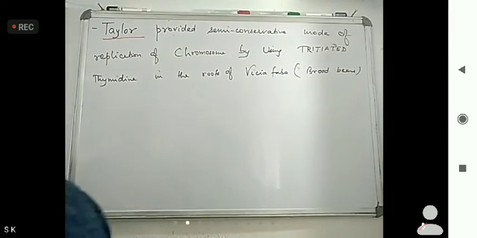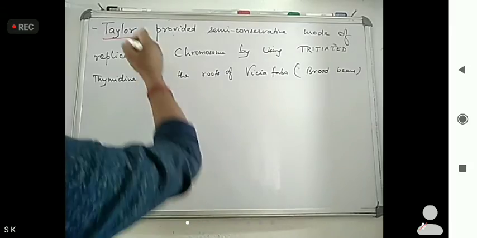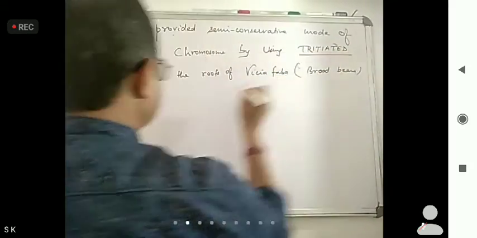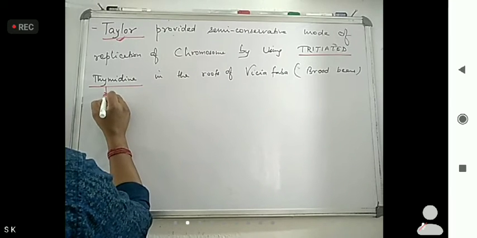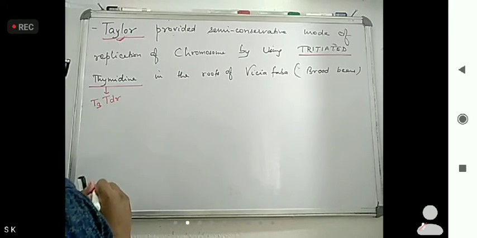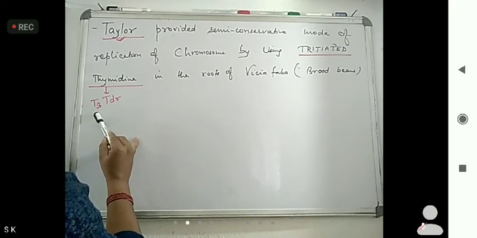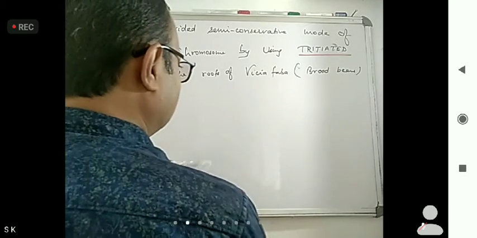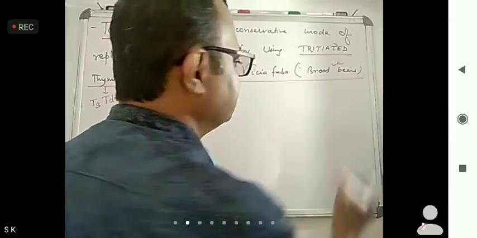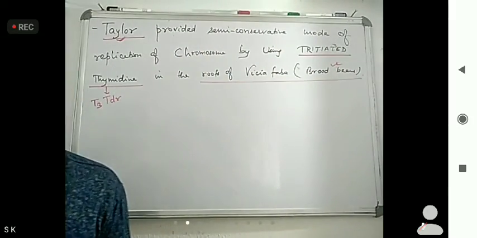Now here you have to remember what has been proved. Taylor, by using what? Tritiated thymidine, that is T3TDR, in the roots of what? Vicia faba, that is broad beans.